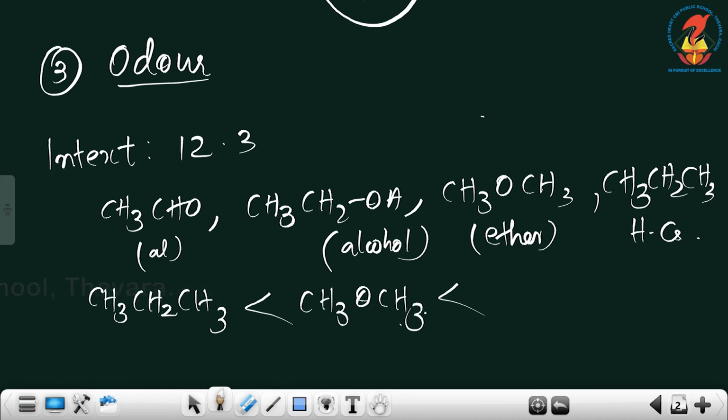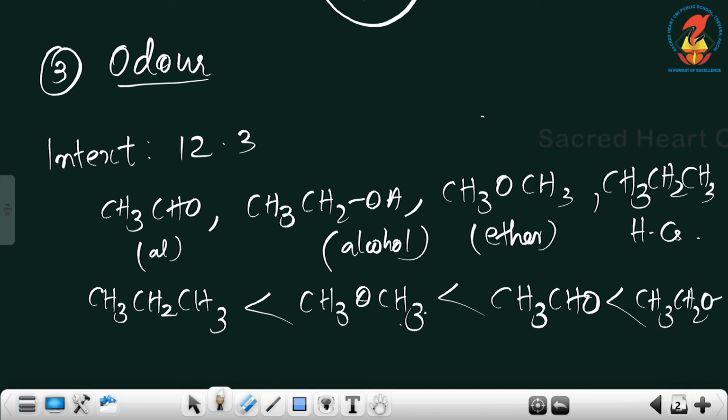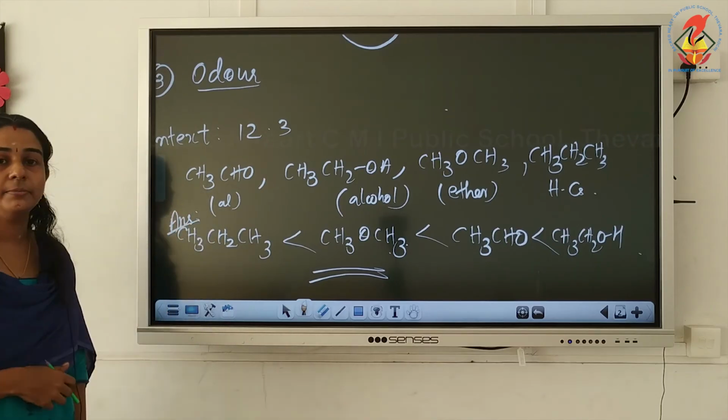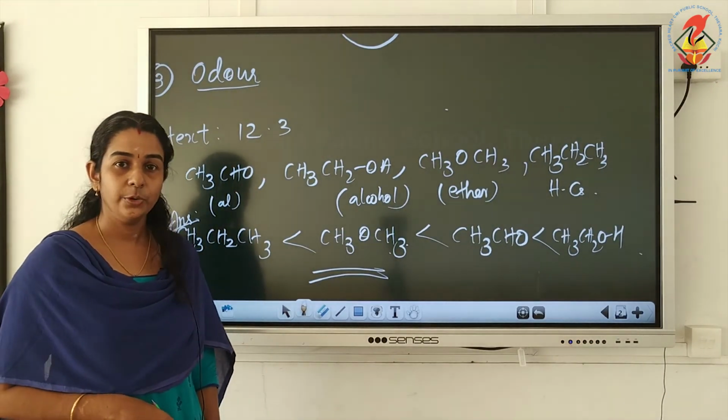The next one is aldehyde, CH3CHO. And the last one is alcohol, CH3CH2OH. So this is our answer. Note down question number 12.3. Okay, thank you.